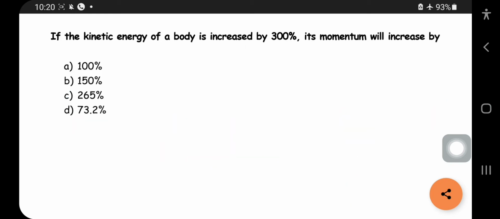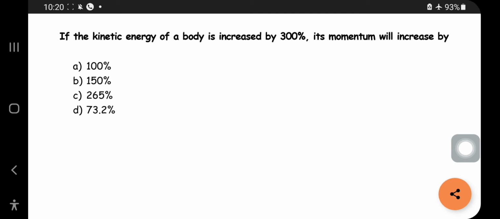This is based on the relationship between kinetic energy and momentum. Before doing the question, I will mention an important formula that will help you make questions related to this and even other questions. The formula is kinetic energy is equal to P square by 2m.